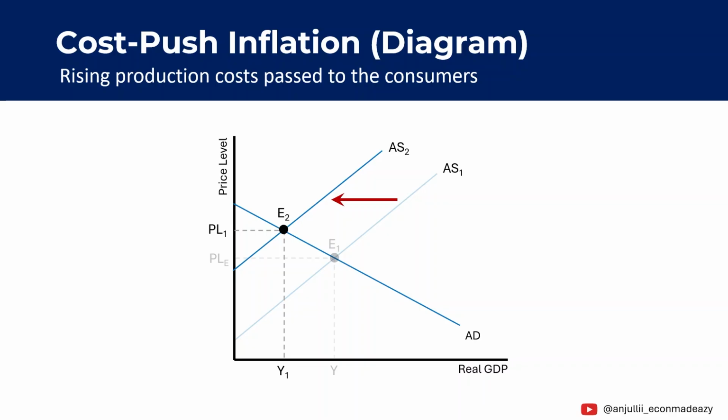The new equilibrium moves from E1 to E2. Notice what happens now. The price level rises from PLE to PL1 while output falls from Y to Y1. This combination of higher prices and lower output is a key feature of cost push inflation.